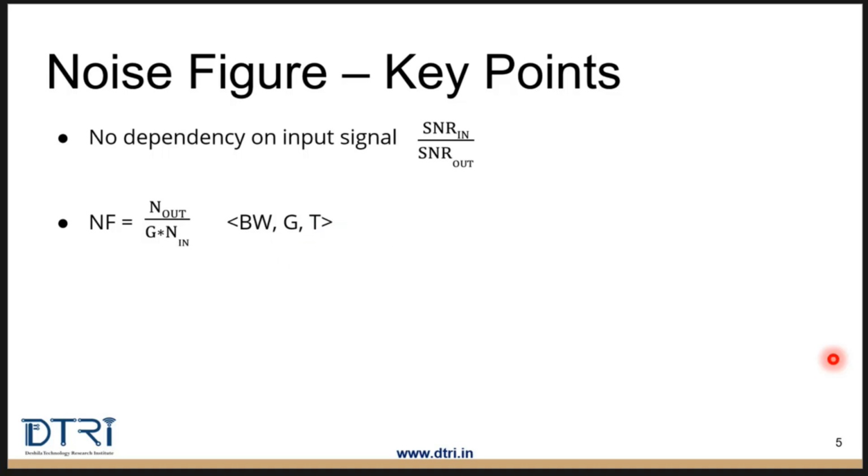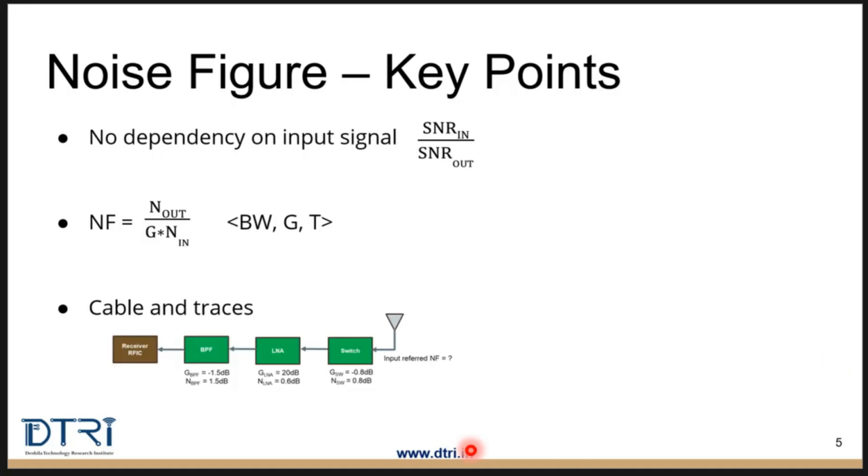While it is not shown here, in a practical system you need to consider all the cable and trace losses for frequencies above 1 gigahertz, and if the temperature is not room temperature, then that also needs to be factored in. So in a real system you need to consider all the losses here. Whatever lines you see here are the cables or traces. These losses also need to be considered along with the temperature at which the noise is measured at the input.